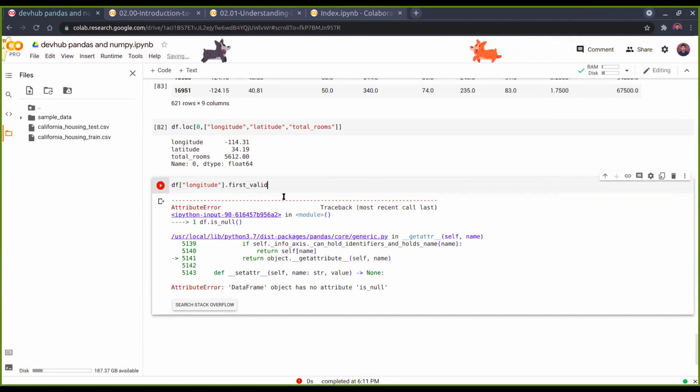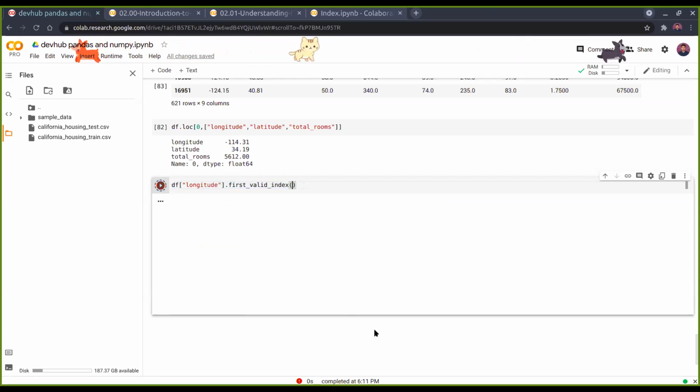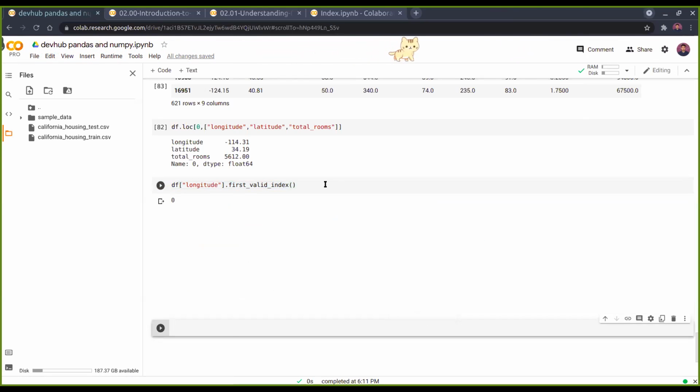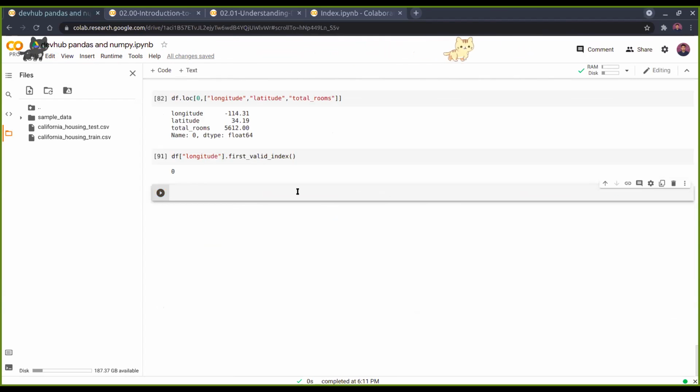It basically gives you the first non-empty value. If there are many NaN or null values, it would ignore the null values and give you the first valid value. Without a bracket it would work as it is. Just run it.